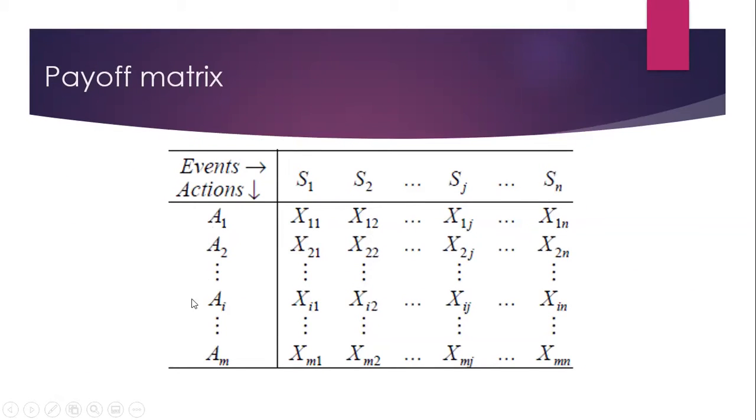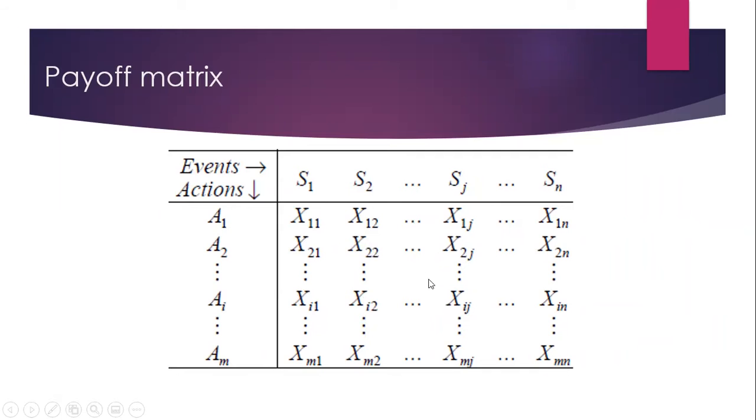For example, these are alternate courses of action A1, A2 to AM, represented as Ai. And these are various states of nature from S1, S2 to Sn, represented by Sj. If we select the action Ai and state Sj happens, we will face the consequence Xij.